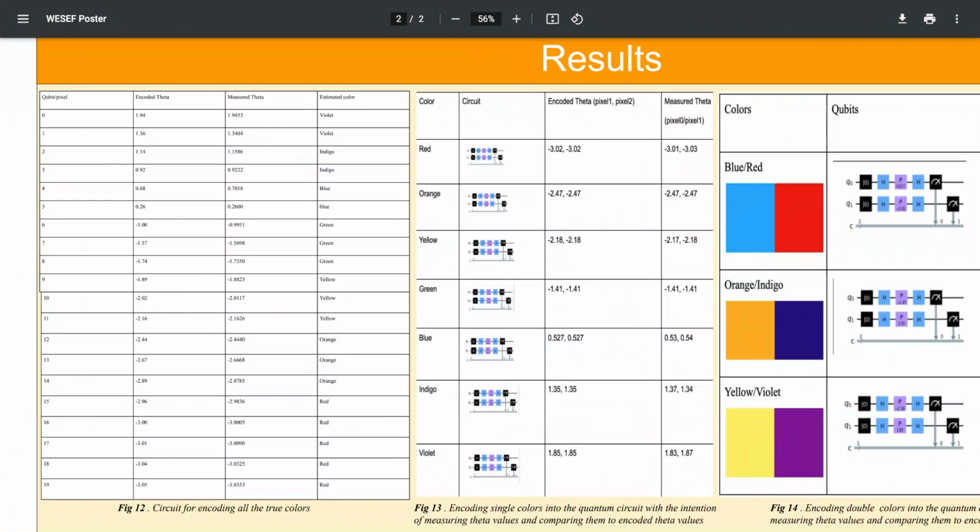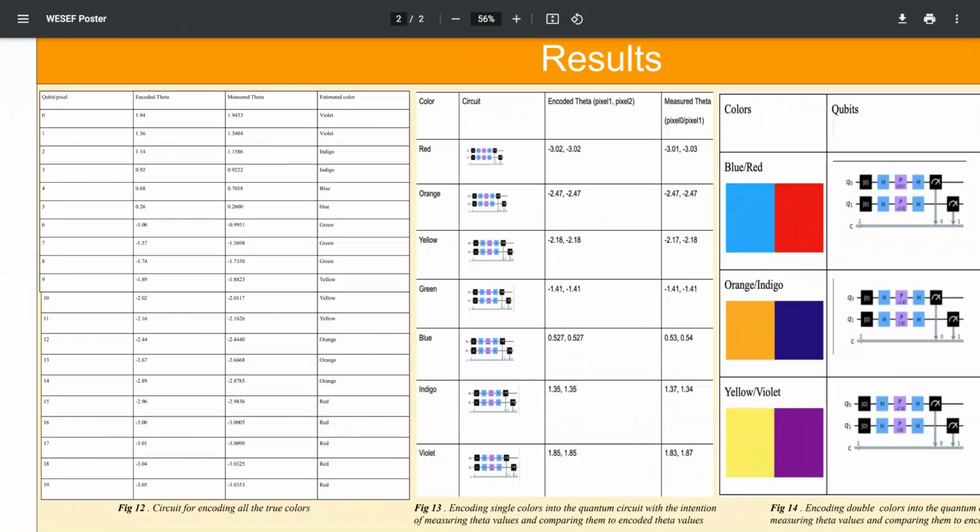The left figure shows the encoded and measured theta values for the true color image. As you can see, the 1.94 for encoded and 1.9453 for the color violet are very close in number and have a percent error of about 0.3%. This is very good, as it means that quantum computers can encode color very efficiently.